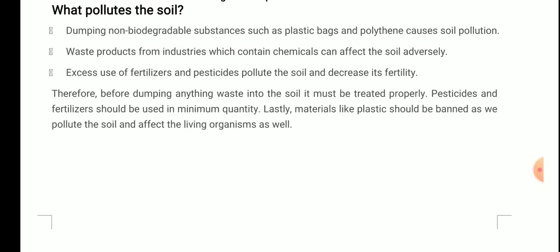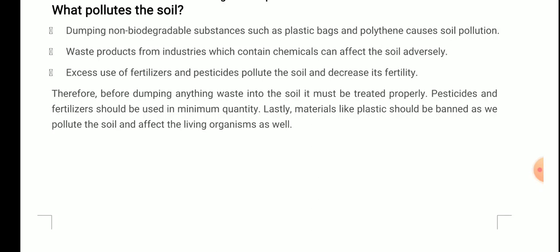What pollutes the soil? Nowadays we are talking about various pollution: soil pollution, water pollution, air pollution. So this needs to be controlled. Therefore before dumping any waste into the soil, it must be treated properly. Pesticides and fertilizers should be used in minimum quantity. Lastly, materials like plastic should be banned, as they pollute the soil and affect living organisms as well. Because these plastics are non-biodegradable, once they are dumped, they keep on accumulating.